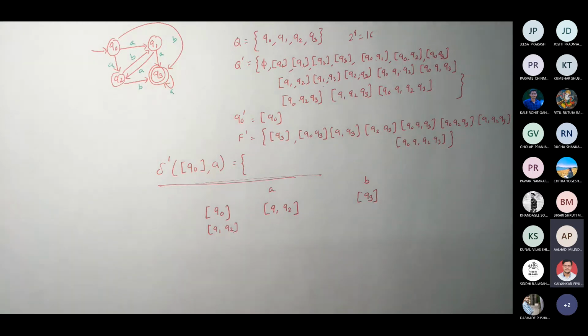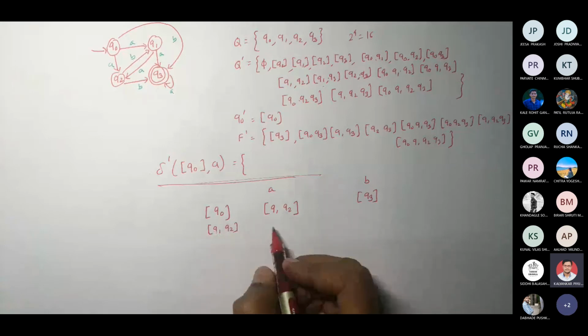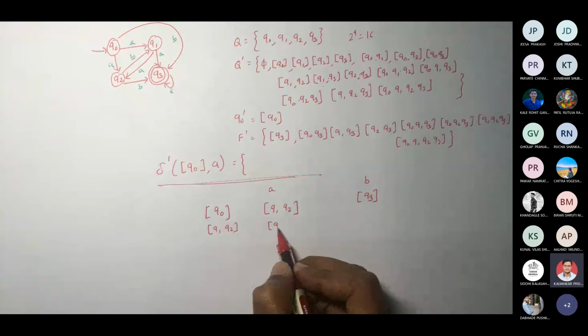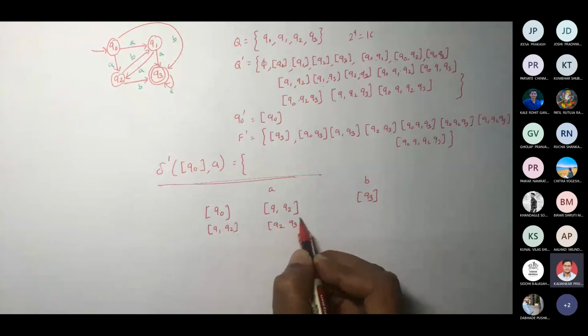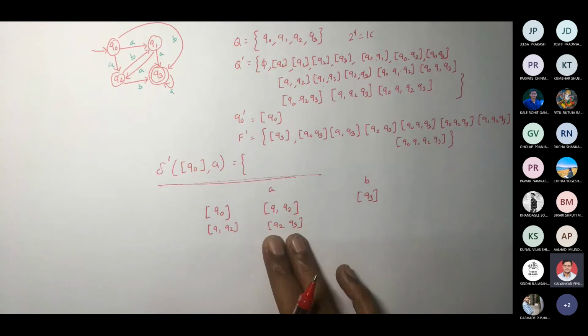So you have to take the union: delta Q1 comma A union delta Q2 comma A. Q1 comma A is what? You got Q2, Q3, correct? And delta Q2 comma A is phi. So you take the union and ultimately you write this set. So you got Q2, Q3.